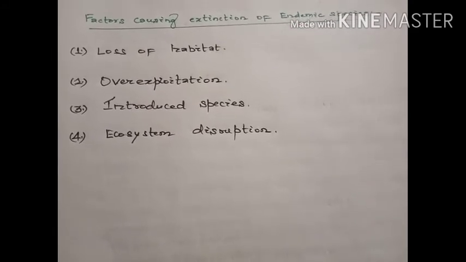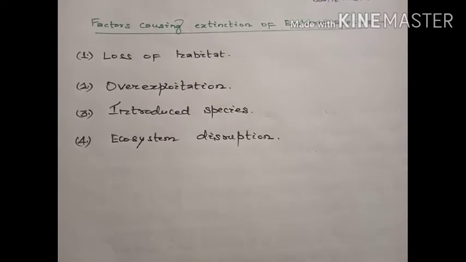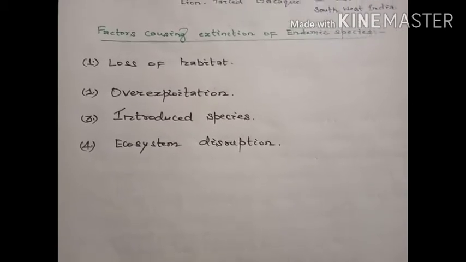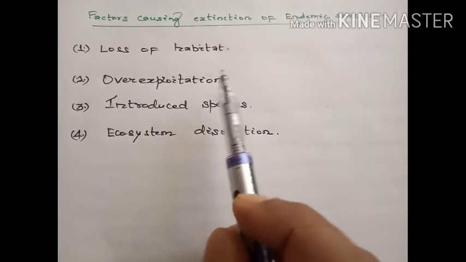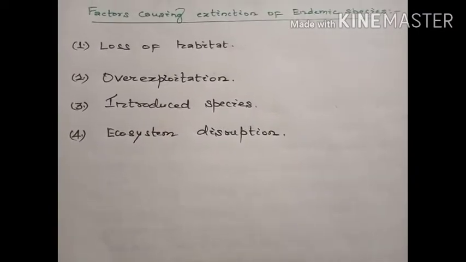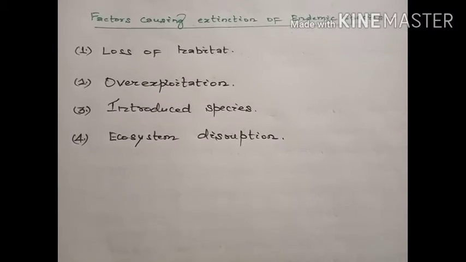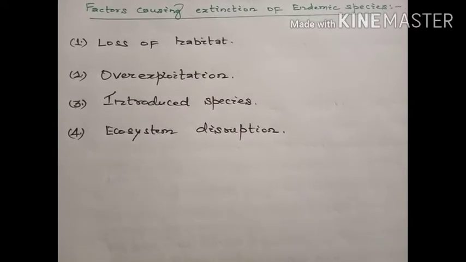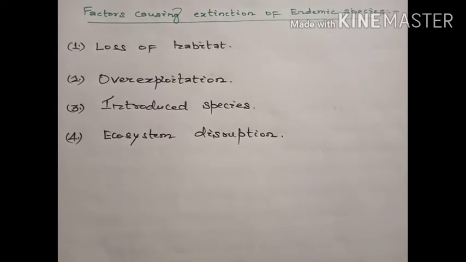However, it is our action which is responsible for the current rate of extinction. We may categorize the factors causing extinction of endemic species into 4 categories. The first one is the loss of habitat. The word habitat means any living area where any living organism lives comfortably. Loss of habitat occurs when an environment is altered, changed to so great an extent that certain life forms are unable to survive there.